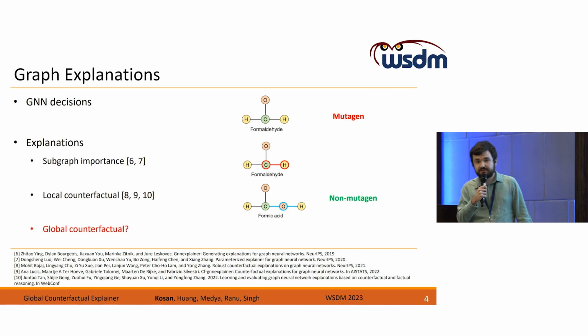However, subgraph importance and local counterfactual methods are unlikely to show the bigger picture. A global counterfactual, again, tries to define a general rule, which makes it easier to explain. For instance, instead of providing formic acid as a counterfactual example to formaldehyde, we can say: given any molecule with a carbonyl group, this C=O, it needs to have a hydroxyl bond to be non-mutagenic. And our work is the first one exploring global counterfactuals in the graph domain.